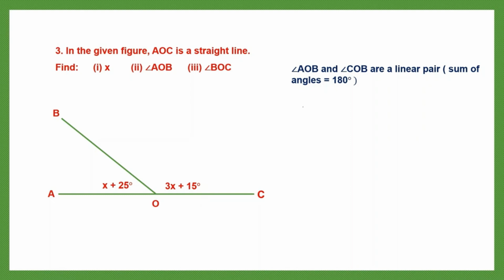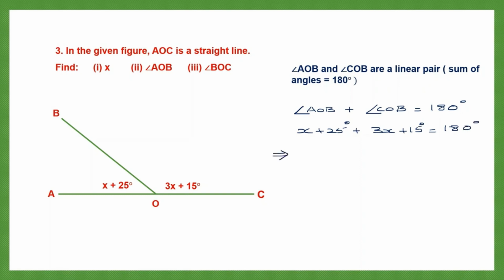So let's write that. Angle AOB plus angle COB should be equal to 180 degrees. And let's substitute for angle AOB. We have x plus 25 degrees, that is angle AOB, plus angle COB is 3x plus 15 degrees. Both this should be equal to 180 degrees. So now we have a linear equation.